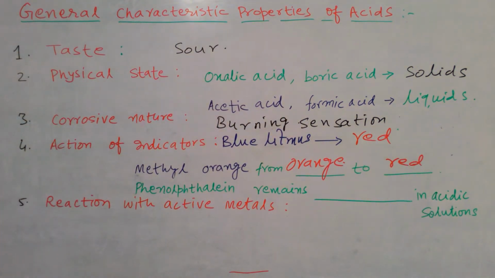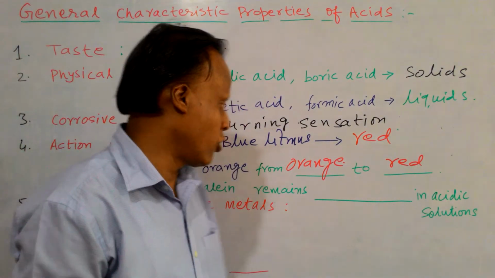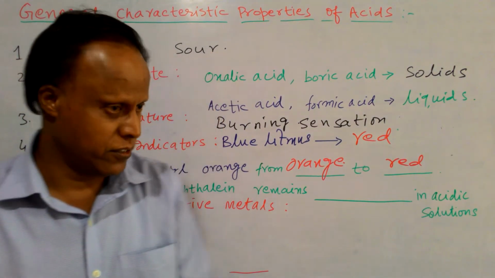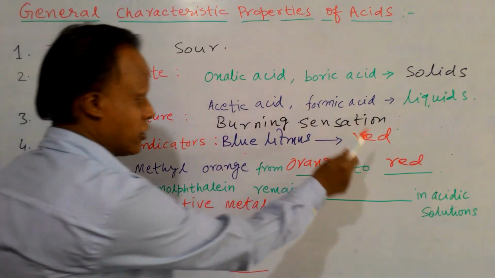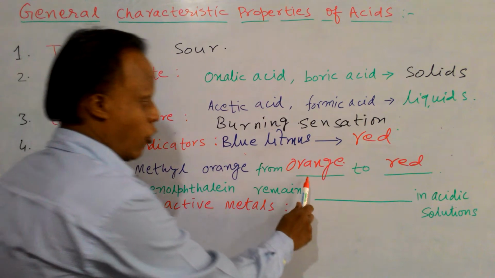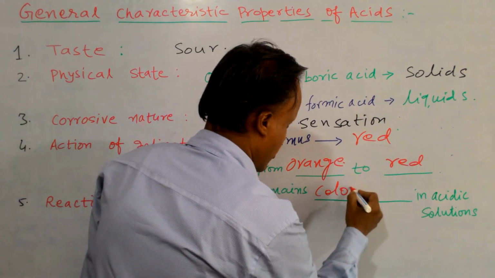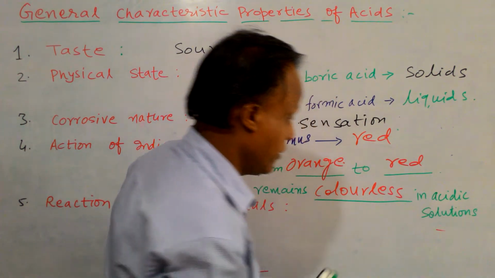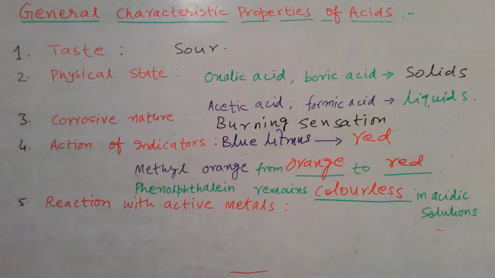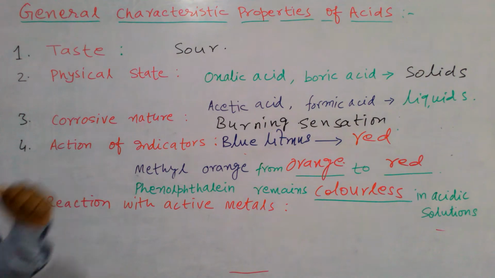Then phenolphthalein. What about this in acidic solution? Colorless. Now blue litmus changes into red, methyl orange to red, but phenolphthalein is colorless in acidic solutions. So first property taste, then physical state, corrosive nature, action of indicators.